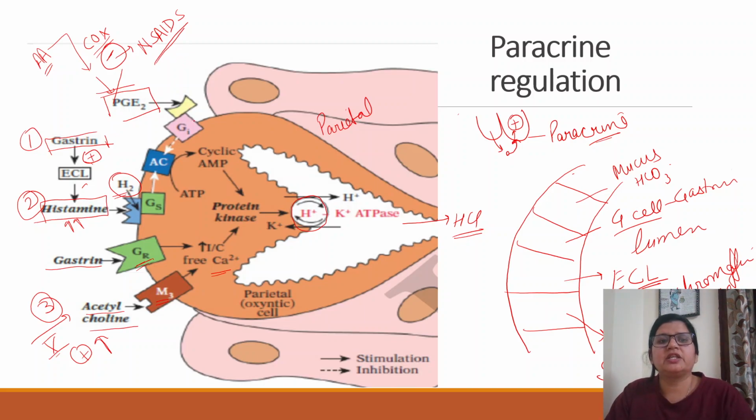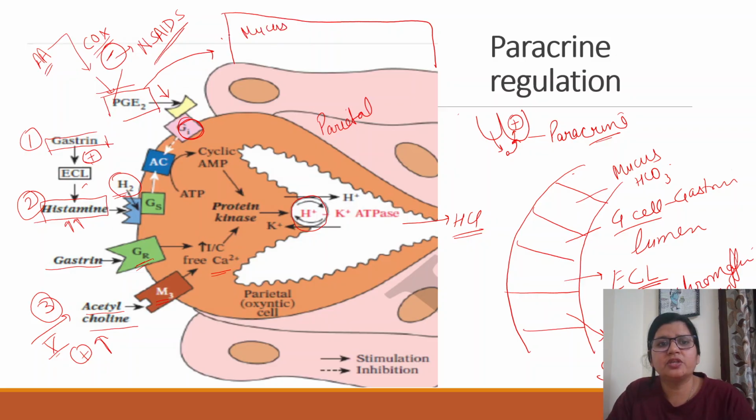These are basically increasing the GI type inhibitory signal for acid. So they basically decrease acidity, and along with that they stimulate mucus cell. If this is a parietal cell, this is a mucus cell, right?